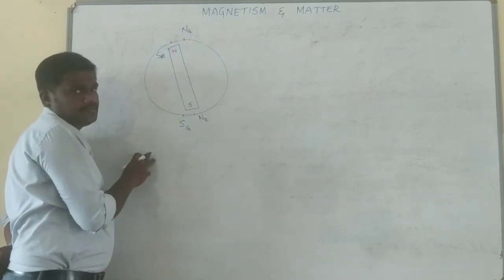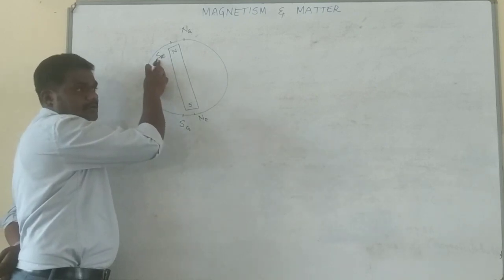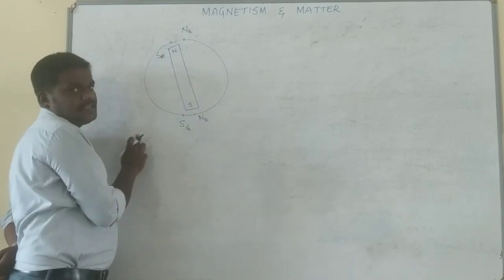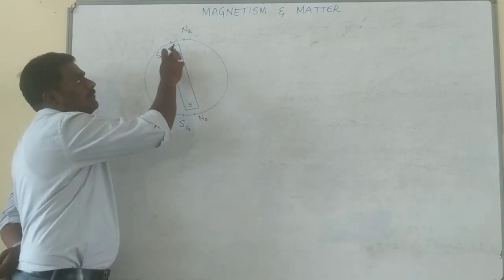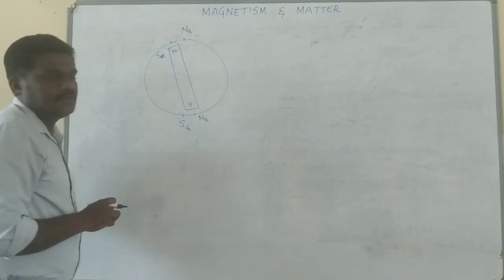You know the poles. Since there is a south pole of the Earth available here, opposite poles attract very well. That's the reason why the north pole of the magnet will lie along the direction of the geographical north.